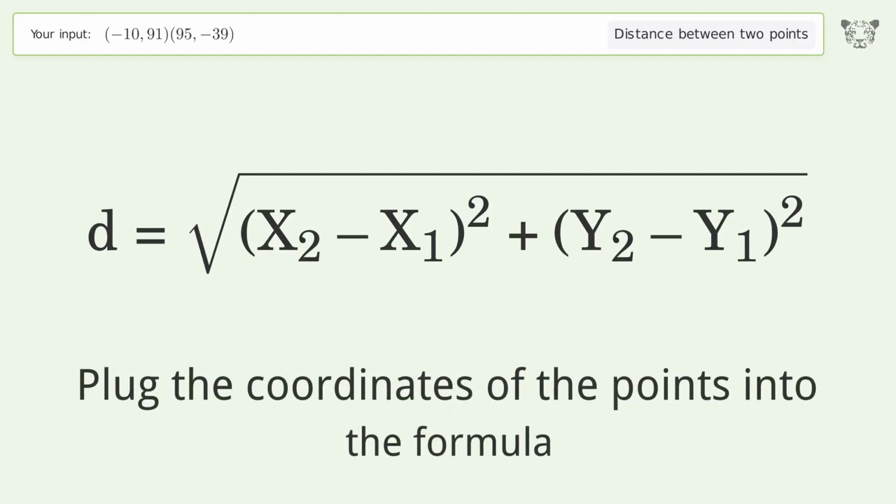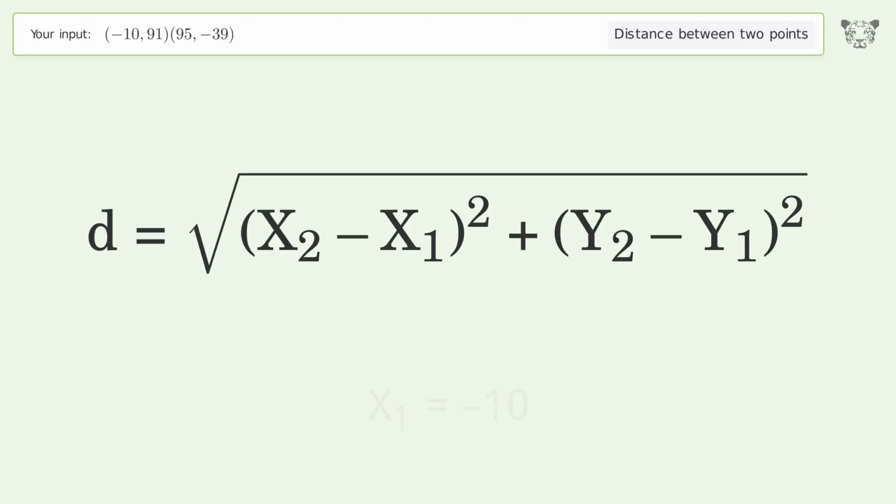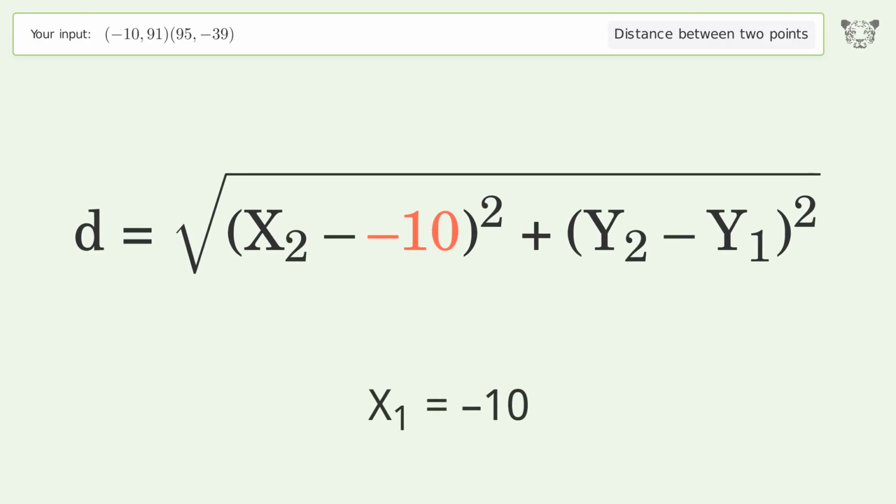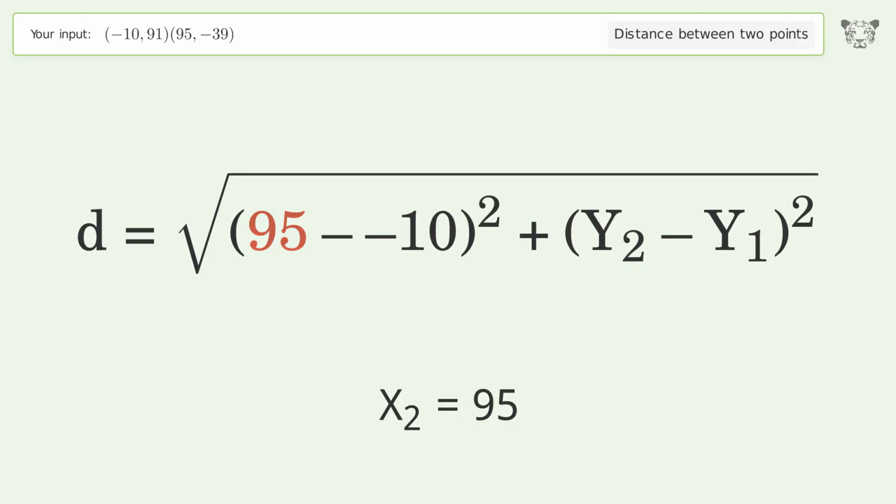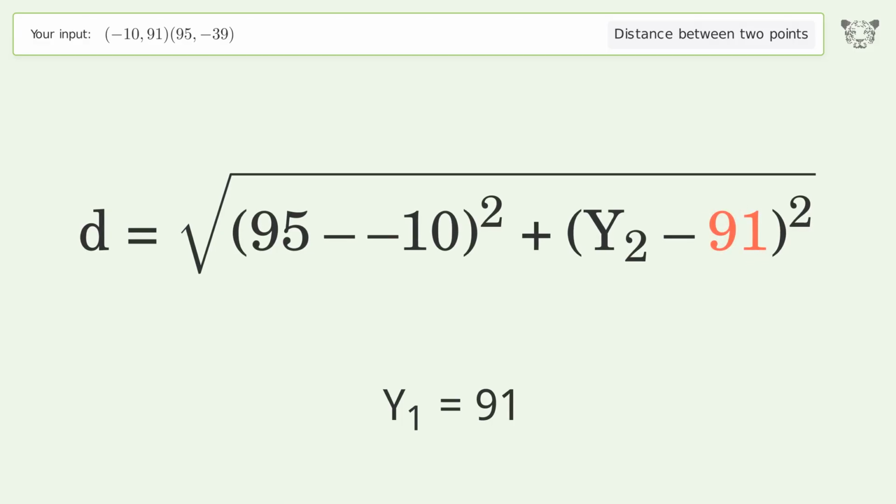Plug the coordinates of the points into the formula. x1 equals -10. x2 equals 95. y1 equals 91. y2 equals -39.